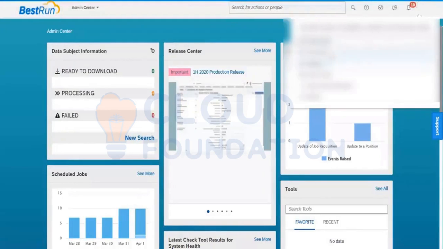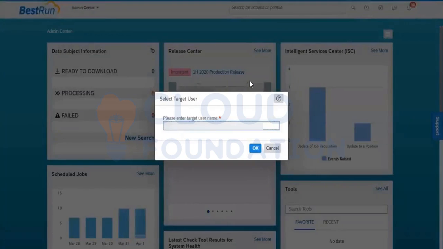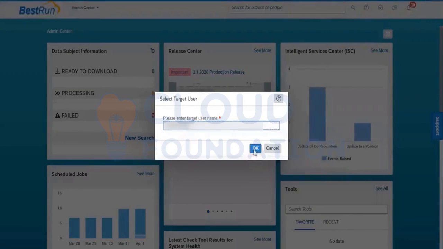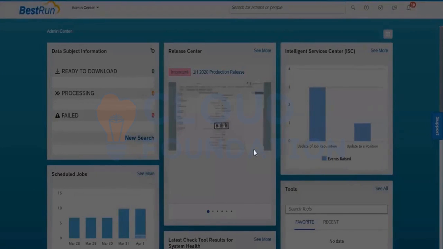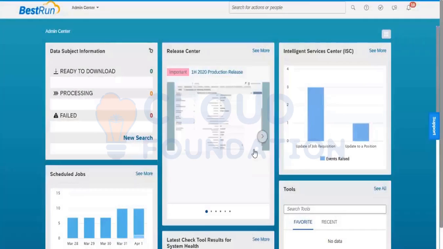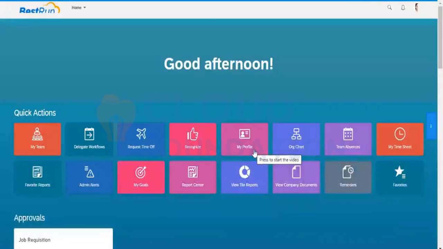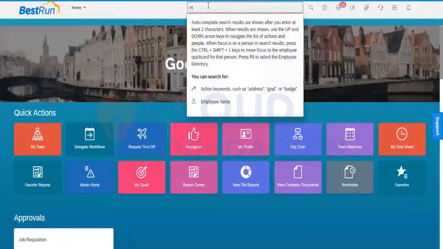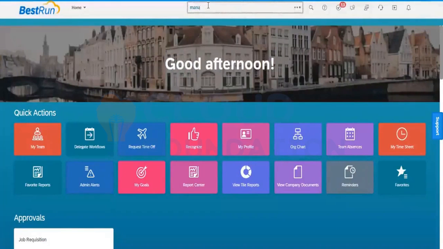Now I will again go back into that particular super admin. And I will again go directly. I can go to manage role-based permission access.